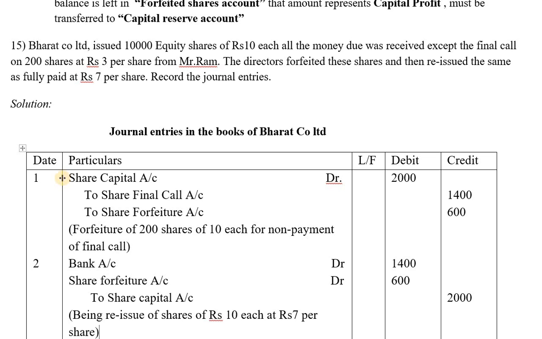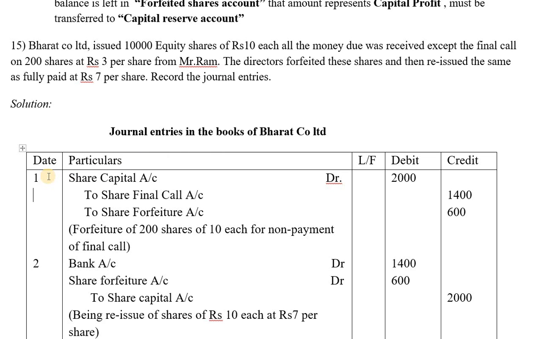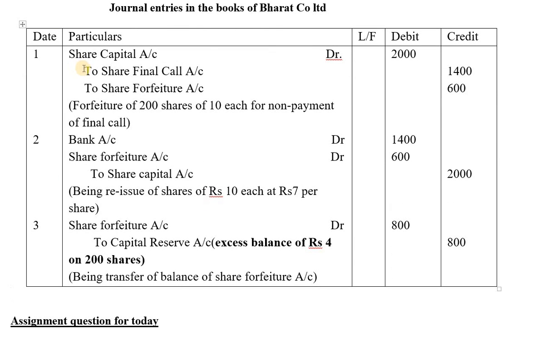Coming to the journal entry, as in the previous session we've already seen the forfeited journal entry. It's the same first journal entry. This is for the forfeited shares. So how much was the value that you were supposed to receive from Mr. Ram?